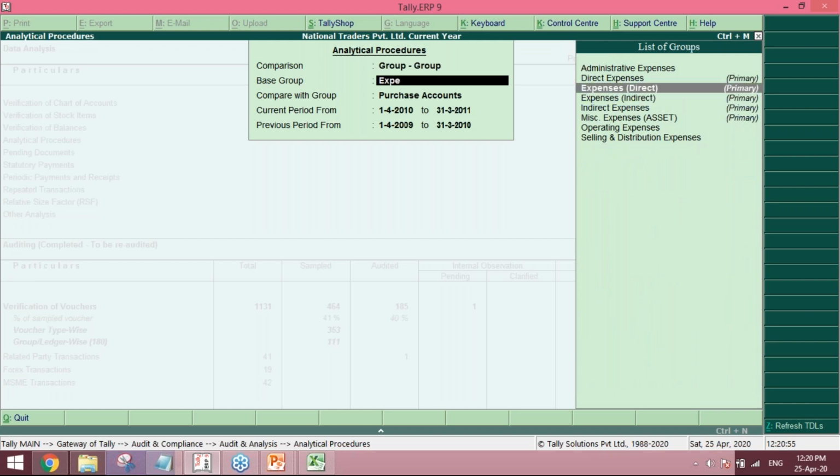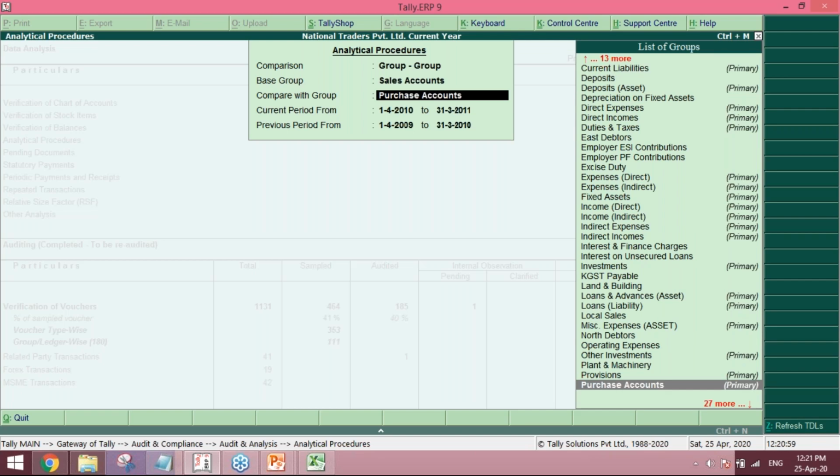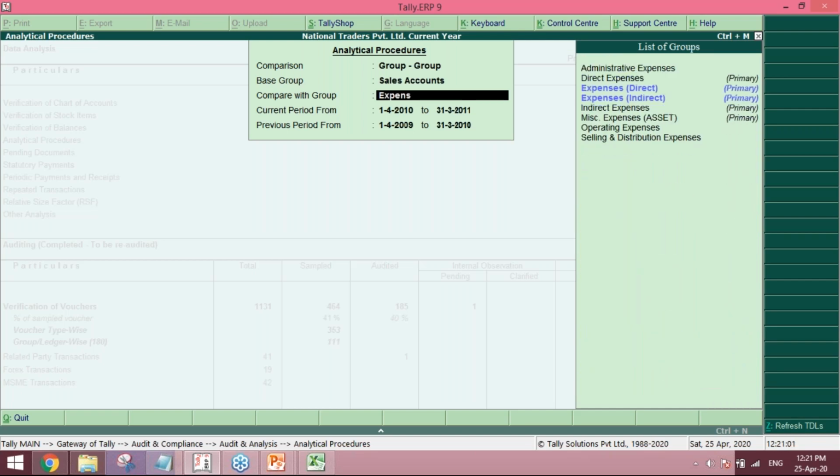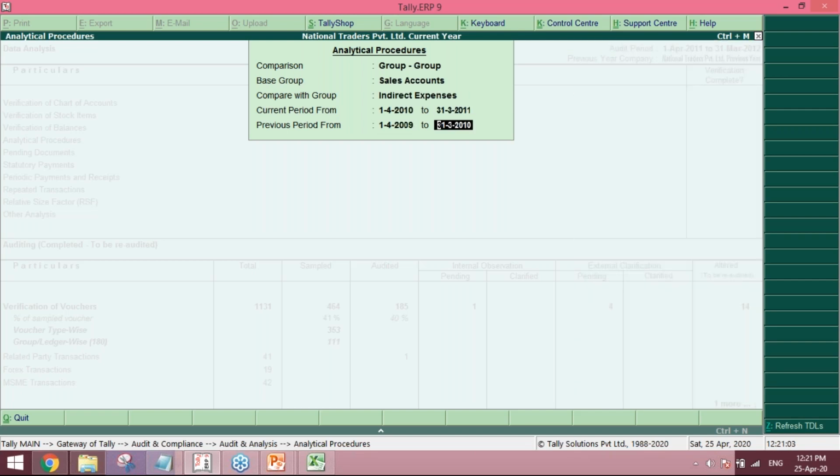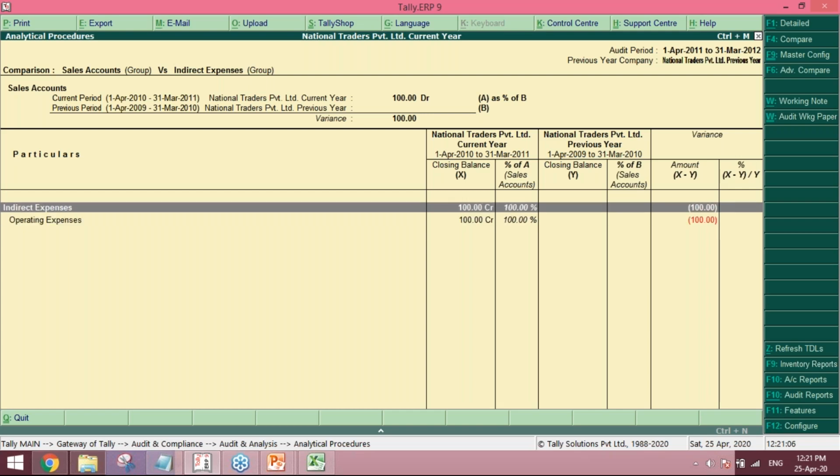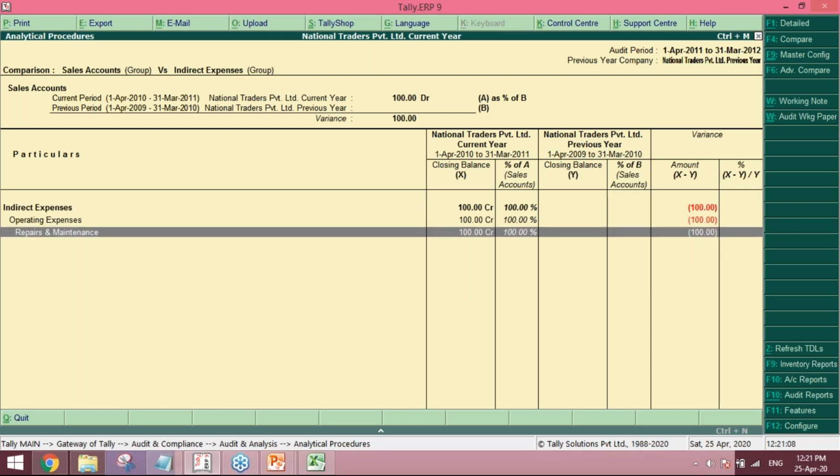Comparison between sales, base group sales, expenses, indirect. Yeah. So this is how that comparison can be made.